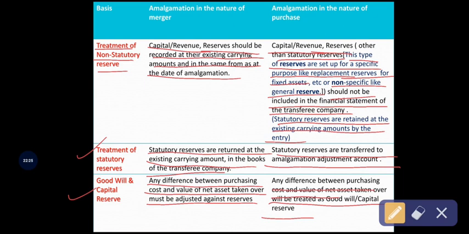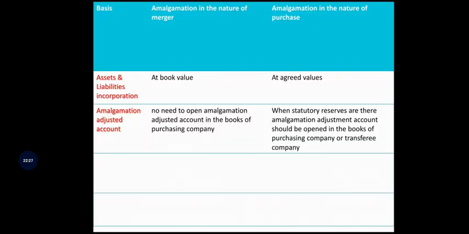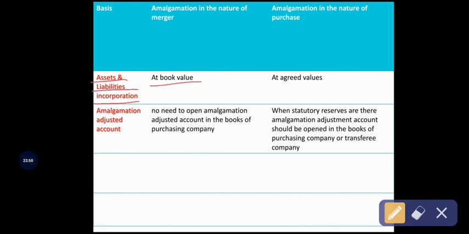Okay, that's it. The next difference is based on incorporation of assets and liabilities. So in this difference, we are going to learn how the companies will register and incorporate their assets and liabilities. Okay, so under amalgamation in the nature of merger, the company will incorporate and register its assets and liabilities based on the existing carrying amount or book value. So book value ಏನಿರುತ್ತೋ existing carrying amount ಏನಿರುತ್ತೋ ಅದರ ಬೇಸ್ ಮೇಲೆ ರೆಕಾರ್ಡ್ ಮಾಡುತ್ತೆ, ಅಂದರೆ ಇನ್ಕಾರ್ಪೊರೇಷನ್ ರಿಜಿಸ್ಟ್ರೇಷನ್ ಮಾಡುತ್ತೆ ಈಚ್ ಅಸೆಟ್ಸ್ ಮತ್ತು